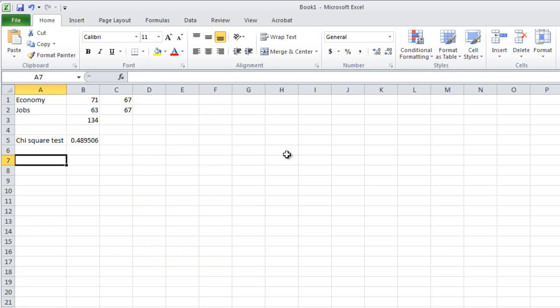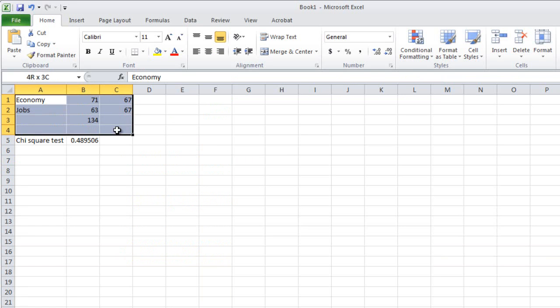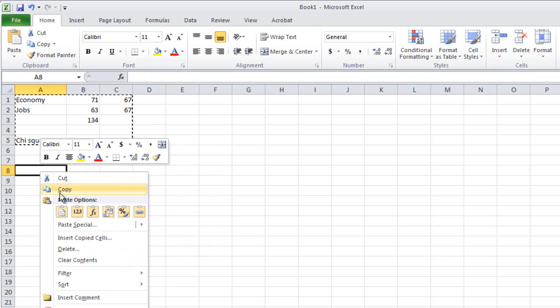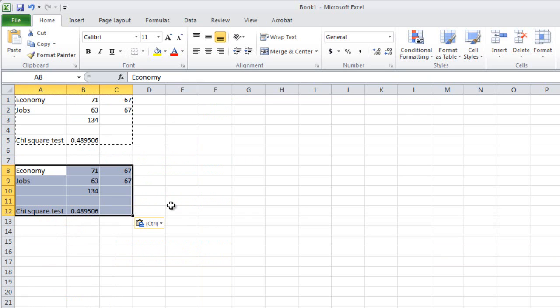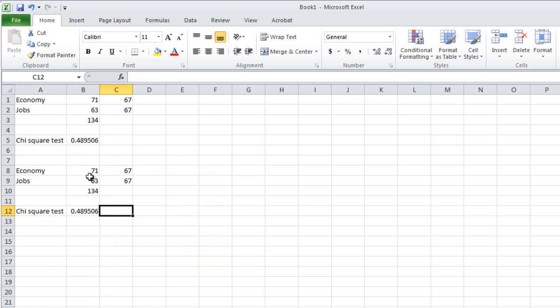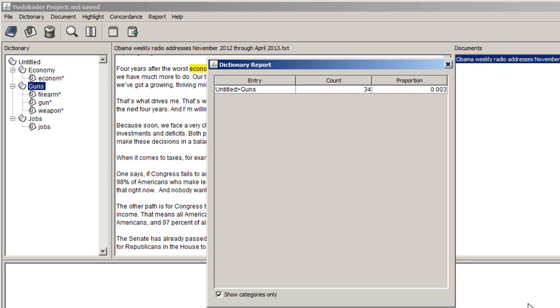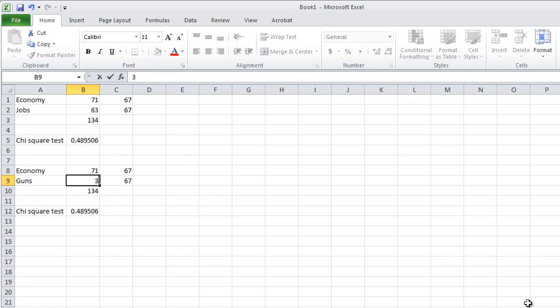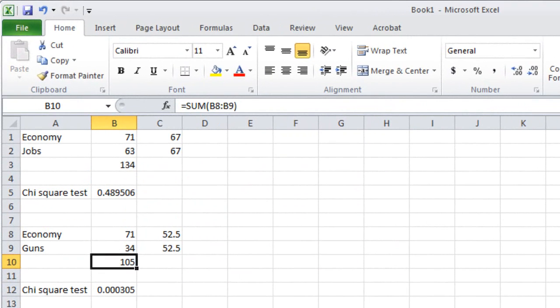If we go back to our spreadsheet, because I did all this using formulas, I could just copy the information that I have here, paste it down below using just straight paste, and that brings down all the formulas and everything like that. So now I can change, let's leave economy as it is and change this to guns and record the number of gun mentions. What was it again? 34? There we are, 34. Okay. And so the president mentioned the economy 71 times, guns 34 times.